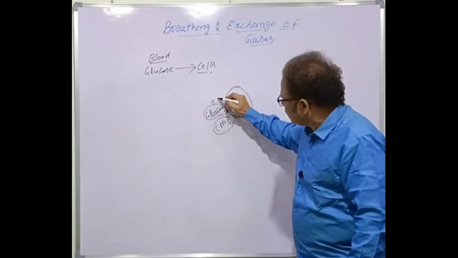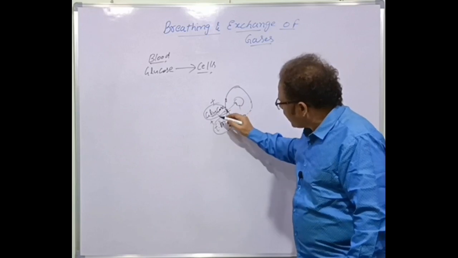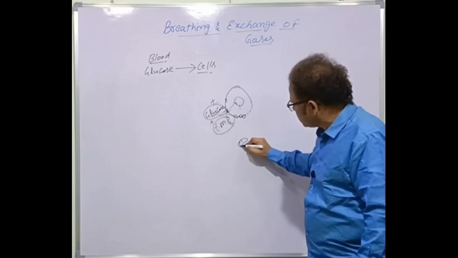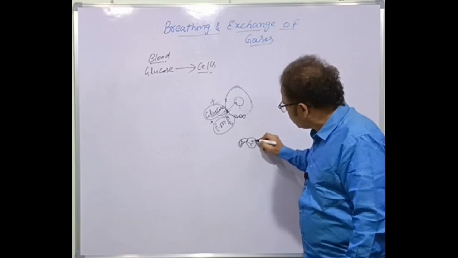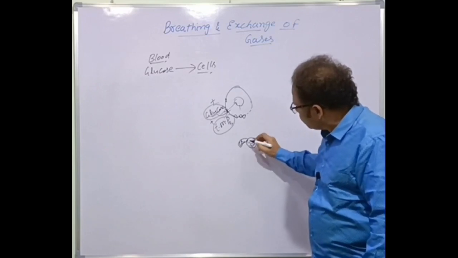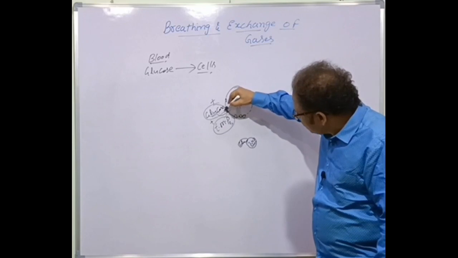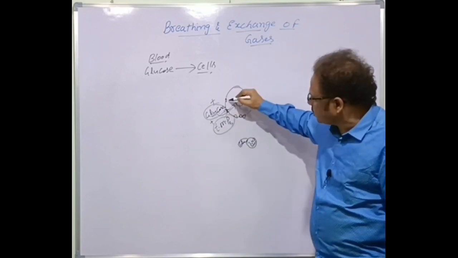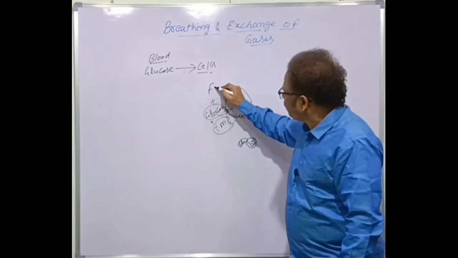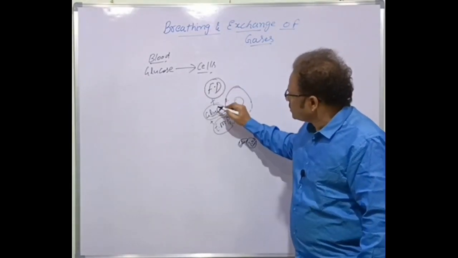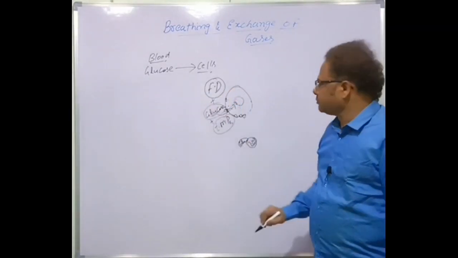For example, this is a glucose molecule, and this is a transmembrane protein. This transmembrane protein carries the glucose molecule across the plasma membrane into the cell, that is, into the cytoplasm. This is called facilitated diffusion. We have already discussed this.